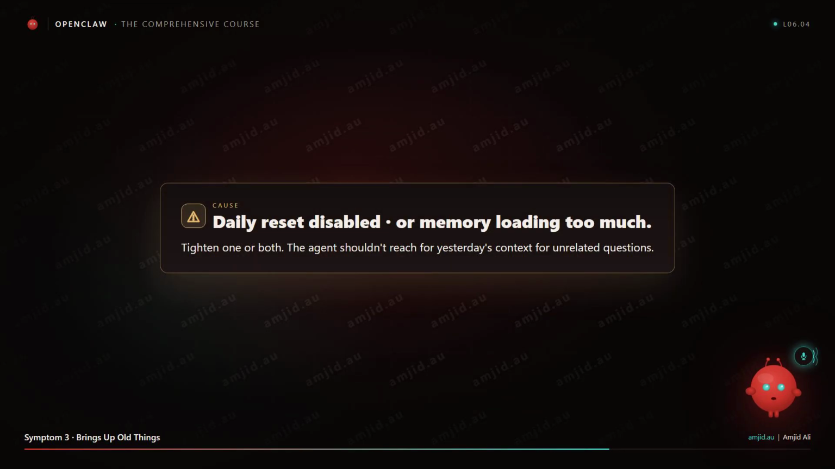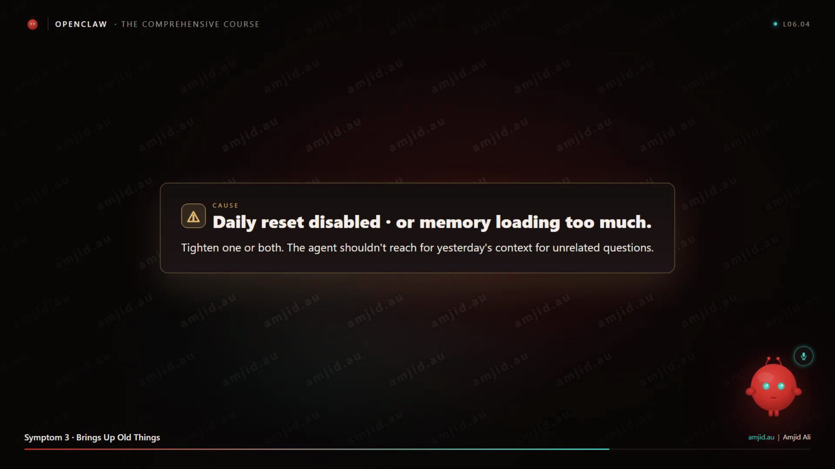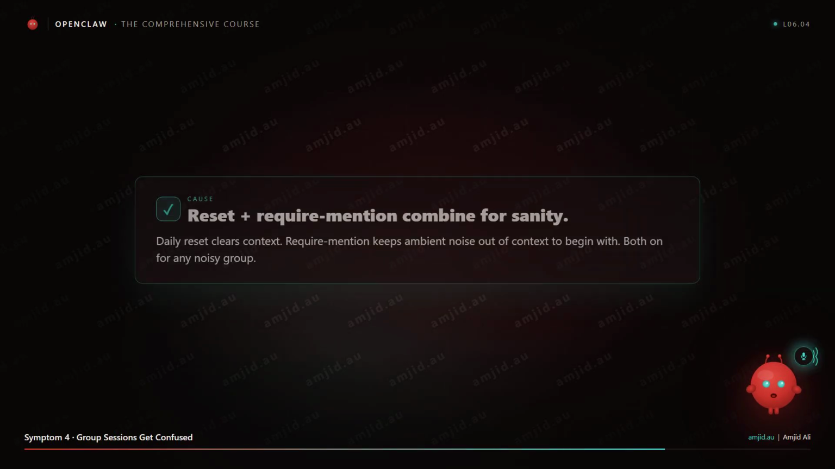Symptom 3. The agent brings up things from yesterday that should not be relevant. Daily reset is not enabled or your memory markdown is loading too much. Tighten one or both.